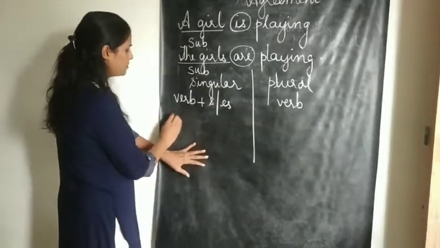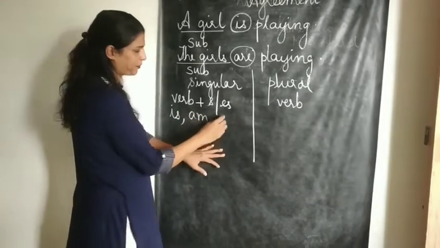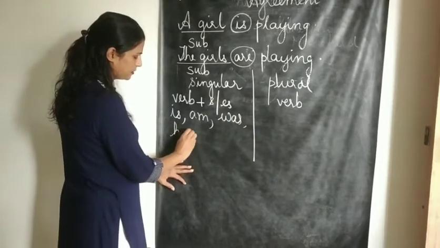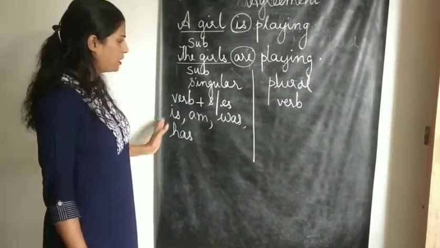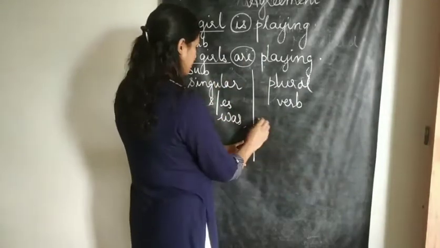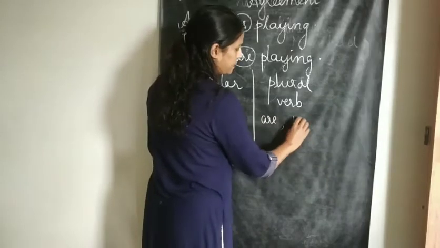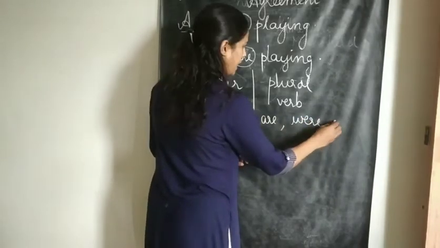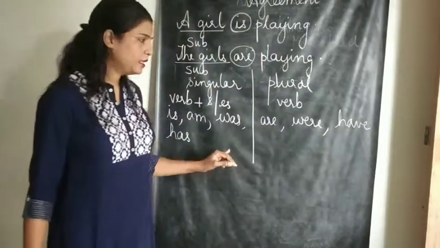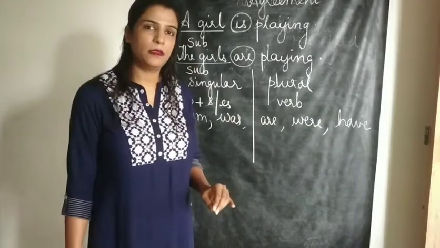Now there are certain verbs which are used only over here. Is, am, was, has. The opposite of this: is will become are, am also will become are, was will be were, has will be have. These are the changes you will see when it comes to singular and plural verbs.